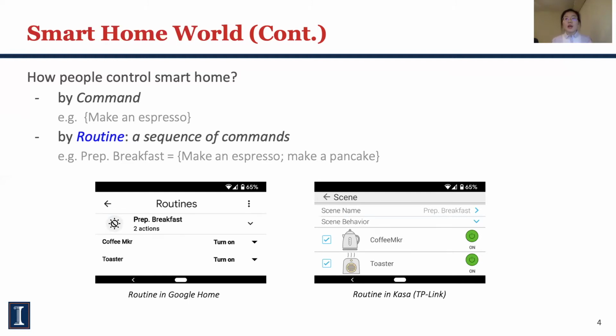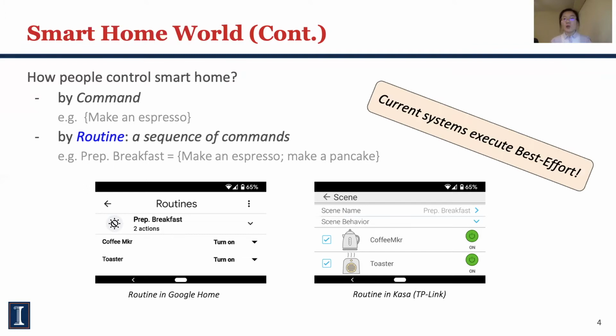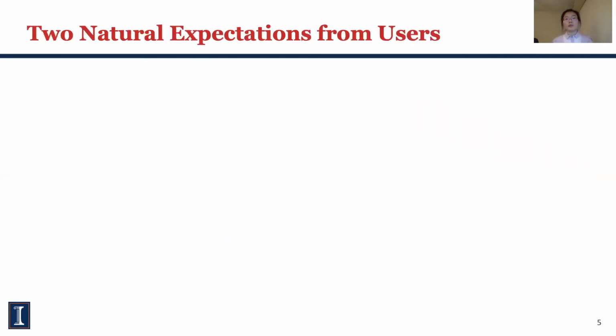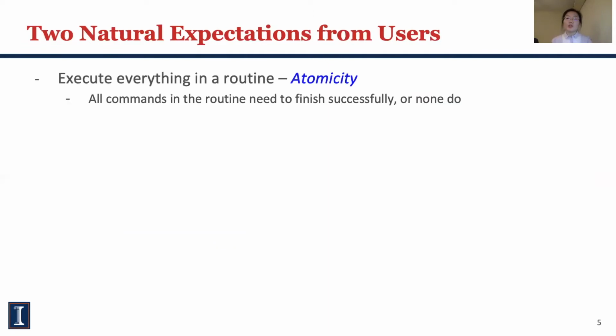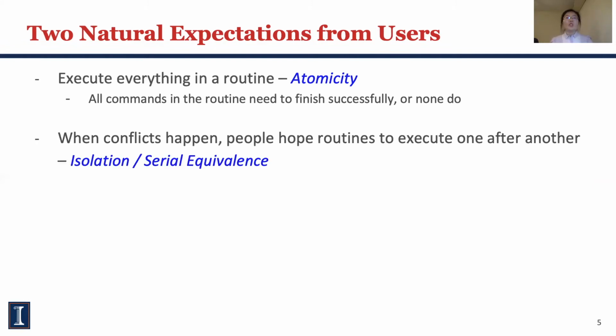The status quo system executes commands and routines in a best effort way. They instantaneously attempt what is initiated, no matter what is running or whether there's any failure. However, such a way of execution misses two natural expectations from users. When users put a bunch of commands in a routine, they expect to execute them all together. This is essentially atomicity, which is a well-known property. Another expectation is that when two different routines touching the same devices are triggered together, people expect them to run isolated, so that their results do not affect each other.